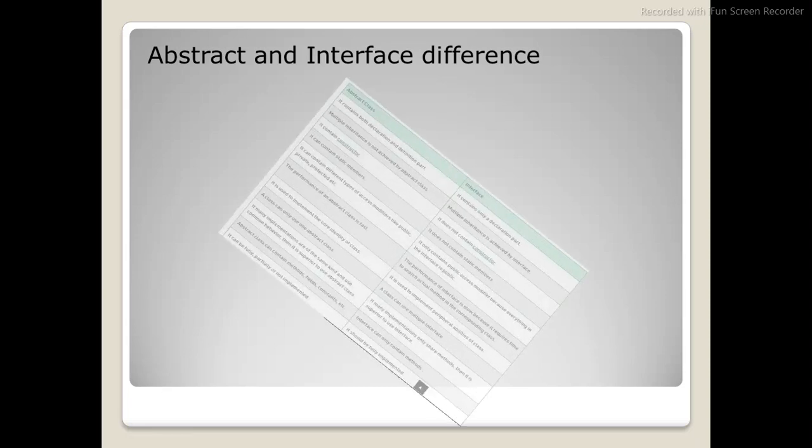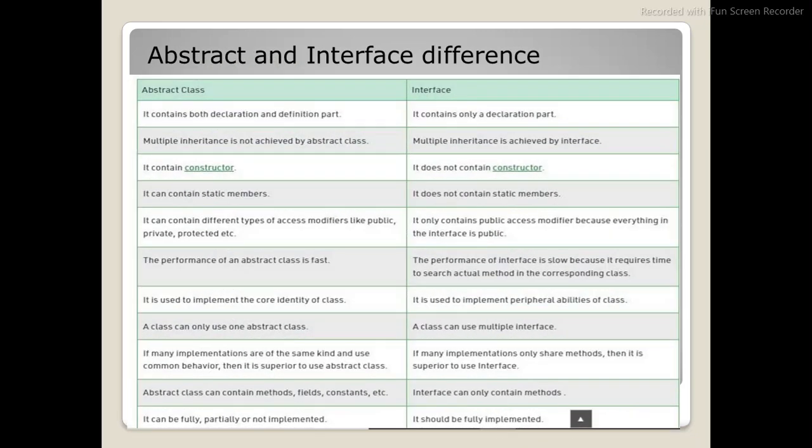So when it comes to any interview, if you are an experienced guy, if you are a fresher, whatever it is, when it comes to OOPS concepts, the first and most common question will be, what is the difference between abstract and interface? So abstract contains both a declaration and a definition part. An interface should contain only a declaration part. So let me get into this with an example.